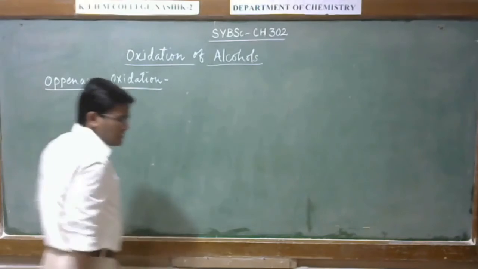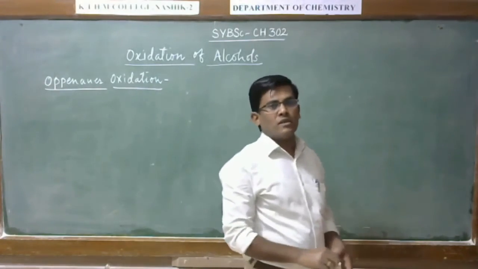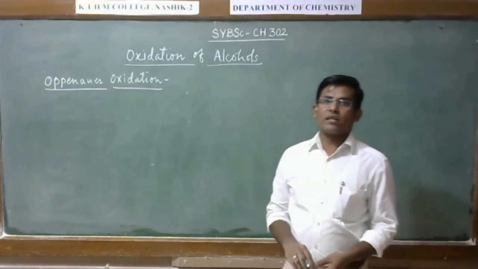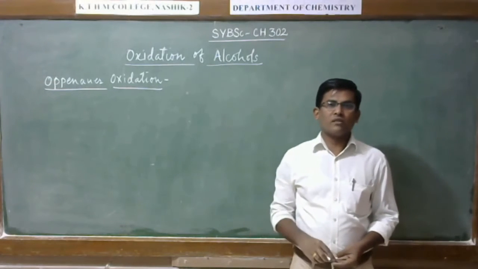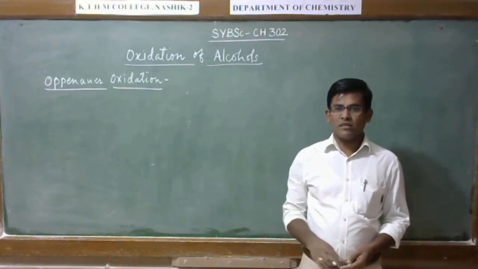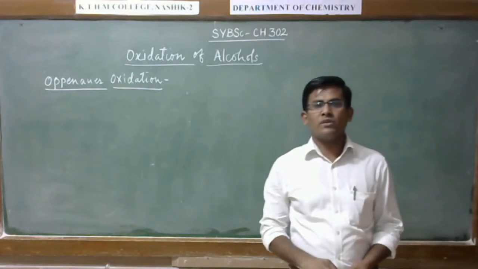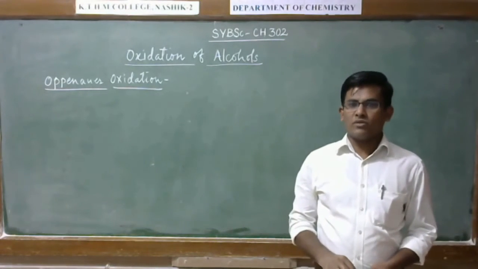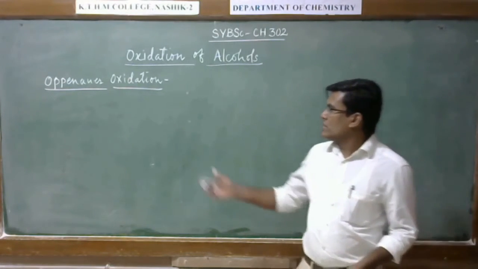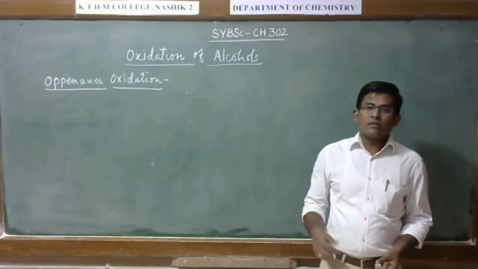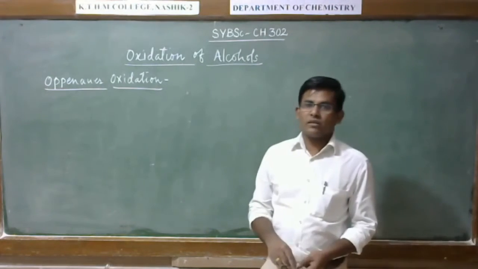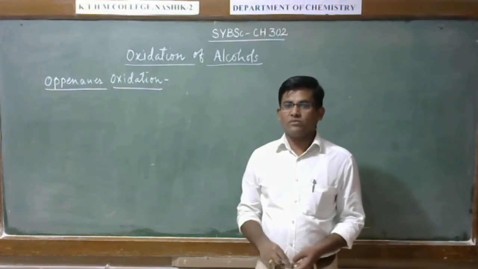In this oxidation, when secondary alcohol reacts with aluminum tertiary butoxide in the presence of excess of acetone, it gives the oxidized product, that means ketone.